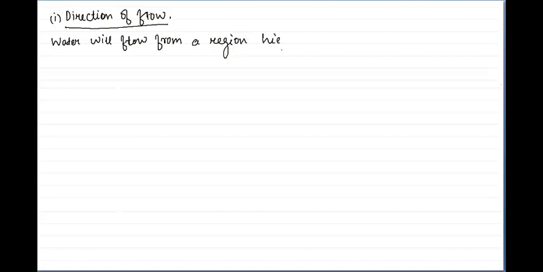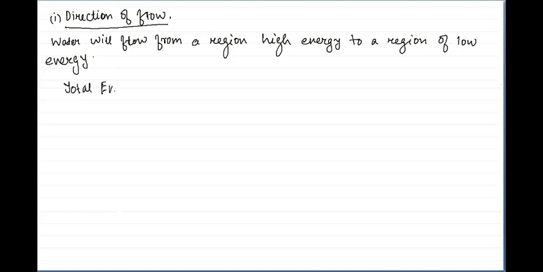Direction of flow. How do we find the direction of flow? We know water will flow from a region of high energy to a region of low energy. Okay. We know this, so we have to calculate the total energy at the two points, that is at A and B.